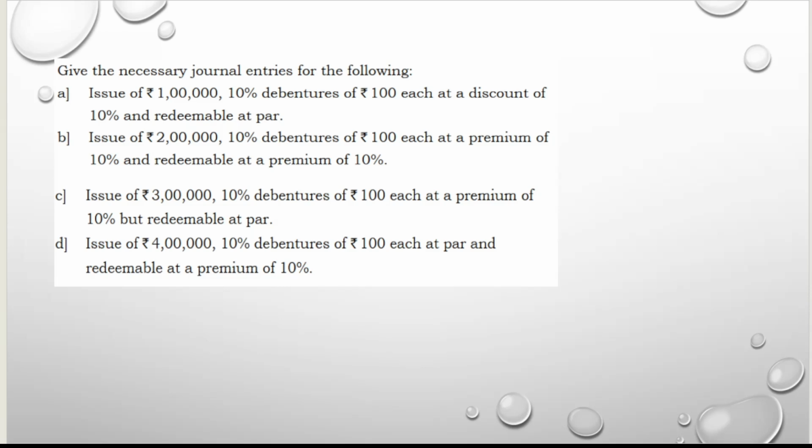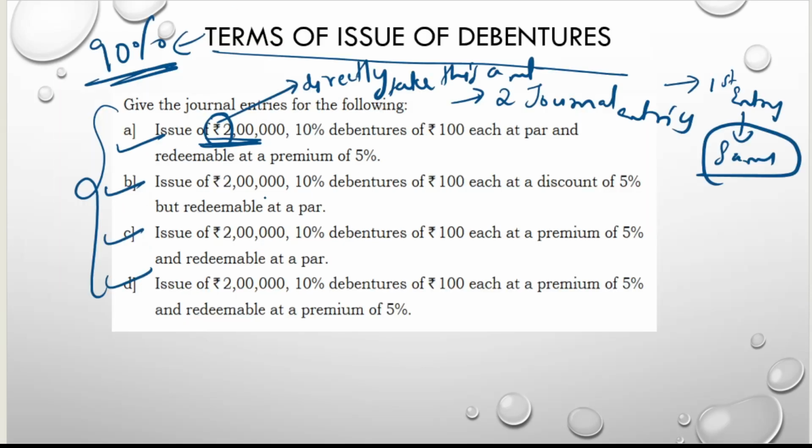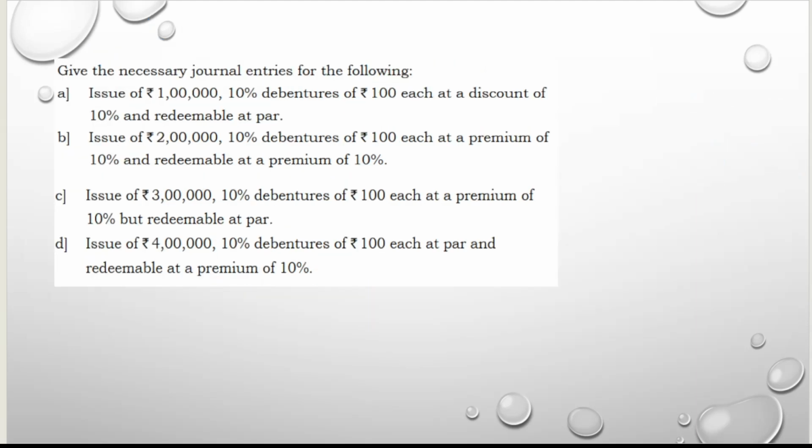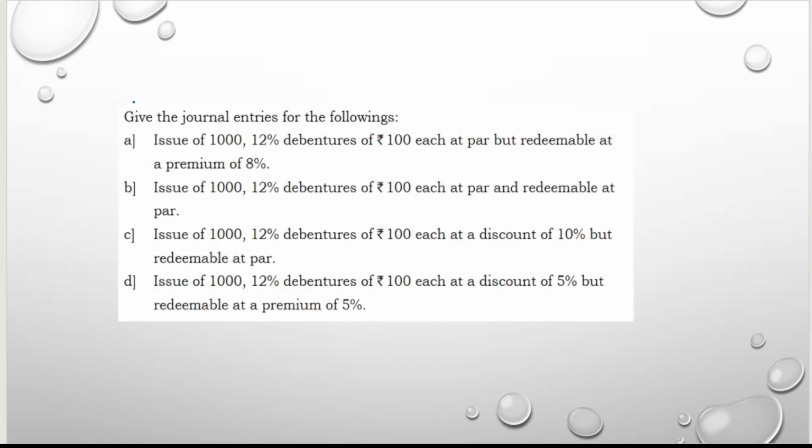Next one, you see previous one you would have observed, in all the transactions you have the same amount. They may ask you the question with the same amount in all the transactions, or they may ask you rupees only but the different amounts. See here 1 lakh, here 2 lakh, here 3 lakh, here 4 lakh. Ma'am, then what are you supposed to do? For the first 2 entries you take 1 lakh, next 2 lakh, next 3 lakh, next 4 lakh. But directly take this amount. Because why do you have to take it directly? Because they have given rupees here. Got it?